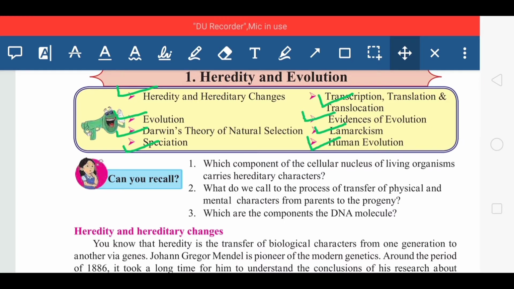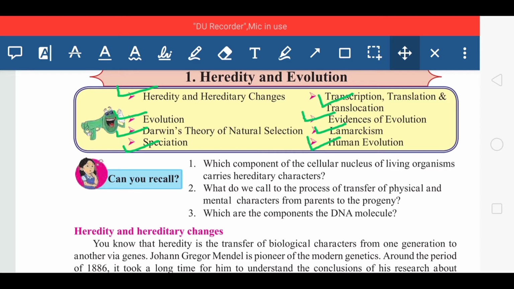So these are the points that we have to discuss one by one in this lesson. Let's proceed with our first point, that is heredity and hereditary changes. First of all, these two concepts, heredity and evolution, are different. Heredity means, in a general aspect, the transfer of character from one generation to the next generation with the help of the gene in any organism.